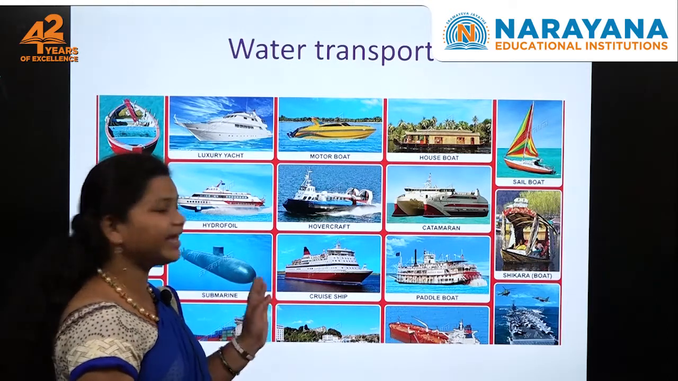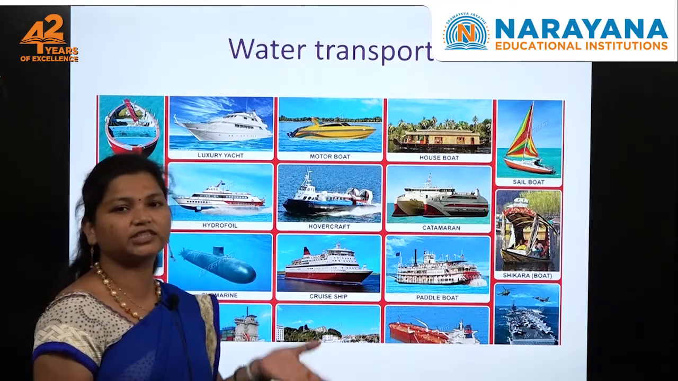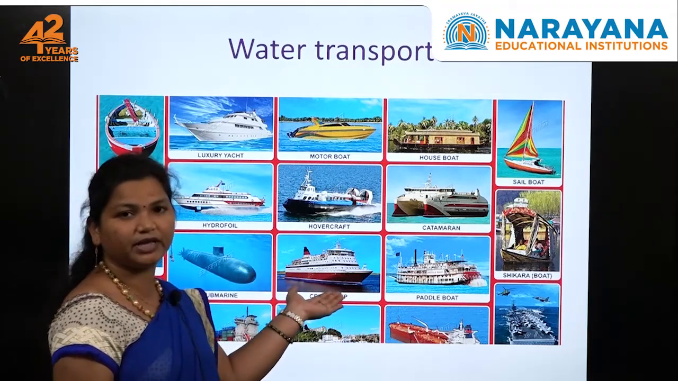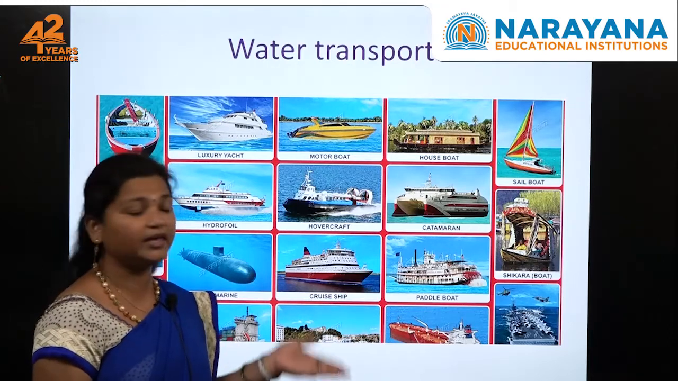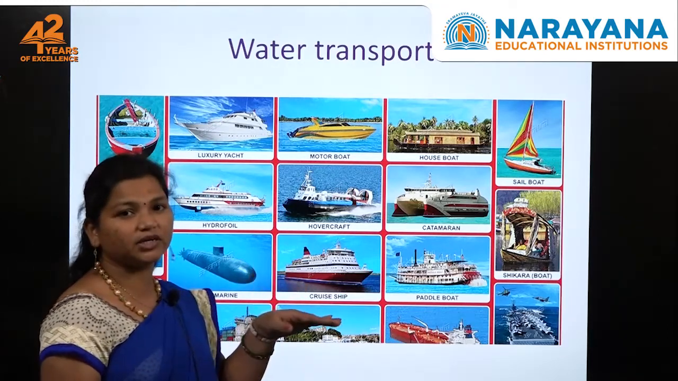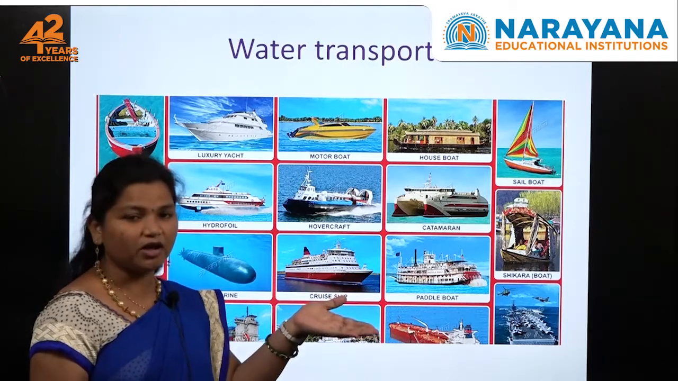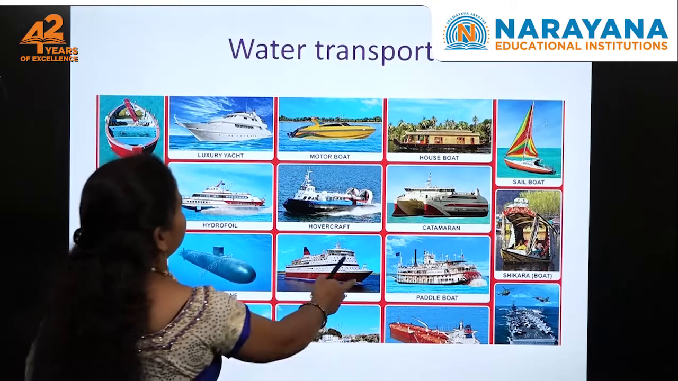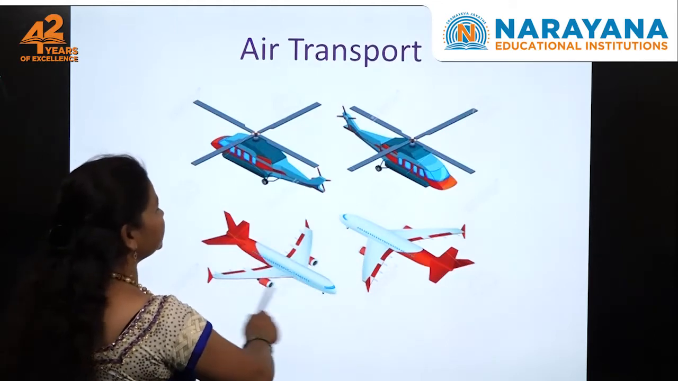Okay children, we can carry goods from one place to another, like heavy objects, by cruise ship, isn't it? To go to far off places also we can go by ship, by water transport. But to go to smaller distances we can go by boat. Third one is air transport. These are all air transport.